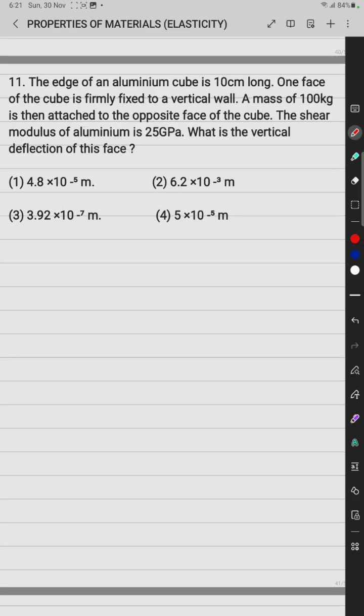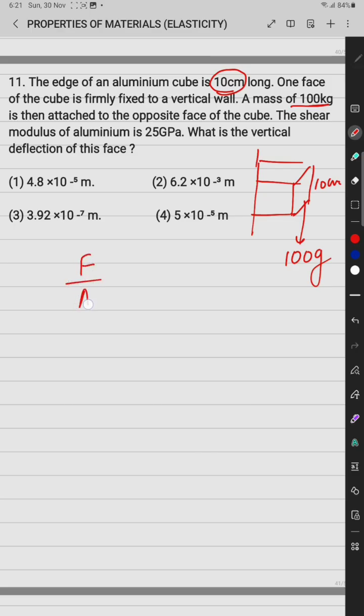In this condition, the aluminum cube is 10 centimeter long. One face is firmly fixed in the vertical wall. The side is 10 centimeter and the weight suspended is 100 g. Then the tangential force upon area is equal to eta multiplied by tan theta.